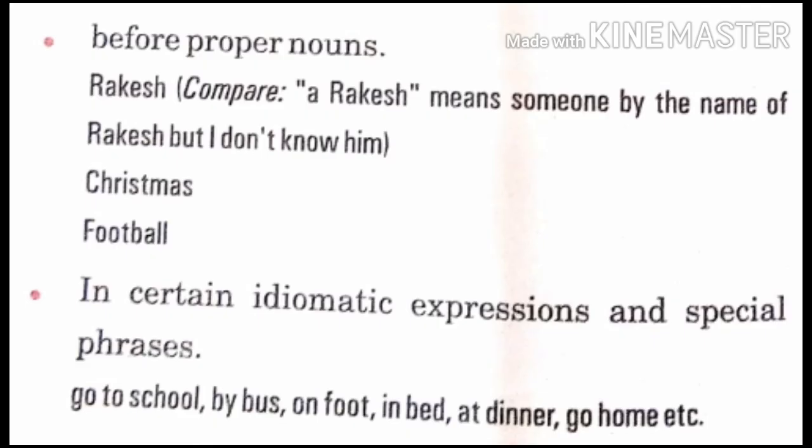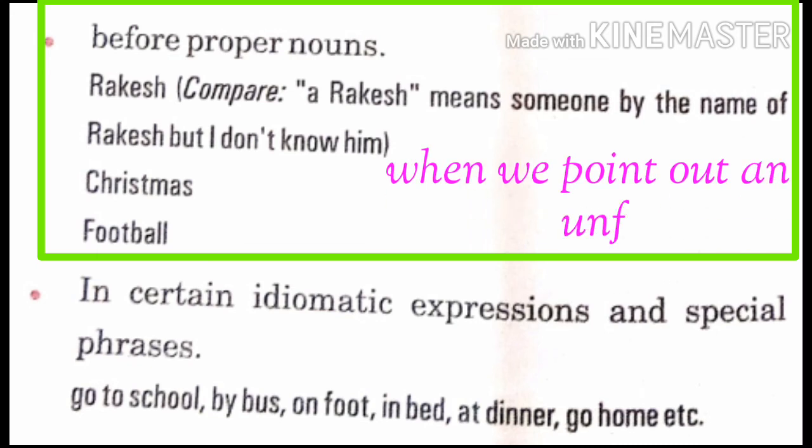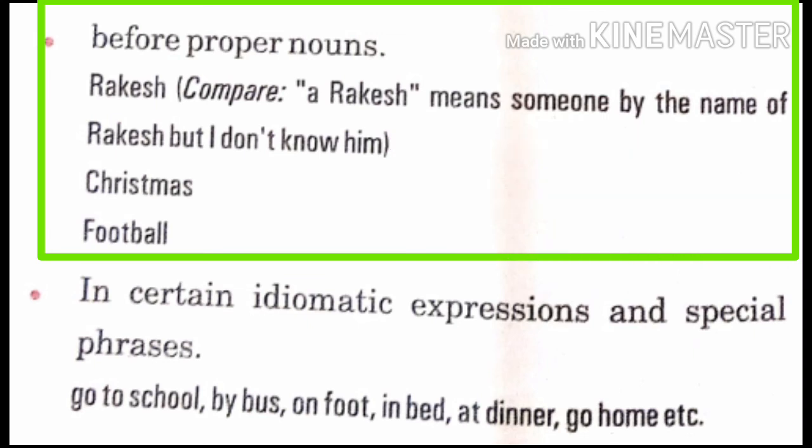We will never use "a", "an" before proper nouns also. But see, there is an exception in this case. "A Rakesh" means someone by the name of Rakesh. I don't know him. That means a person whom I don't know, who is not familiar to me. When we point out an unfamiliar person, then we can place "a" before a proper noun. Understood? Christmas, football also don't take any indefinite article.